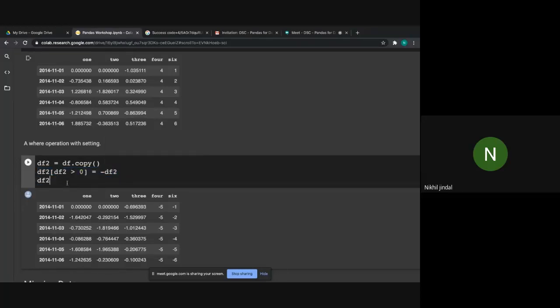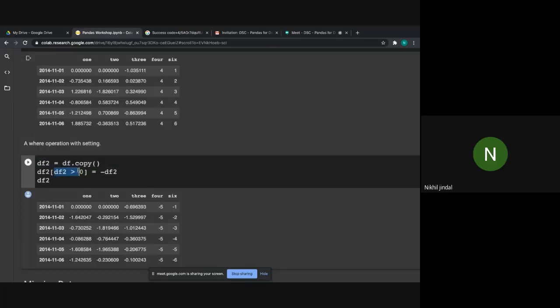So I'm selecting all the values of data frame df2 that are greater than 0, that is, positive, and setting all these values to negative.